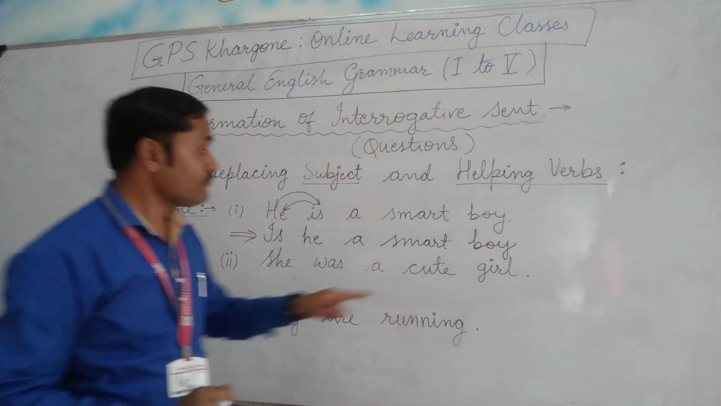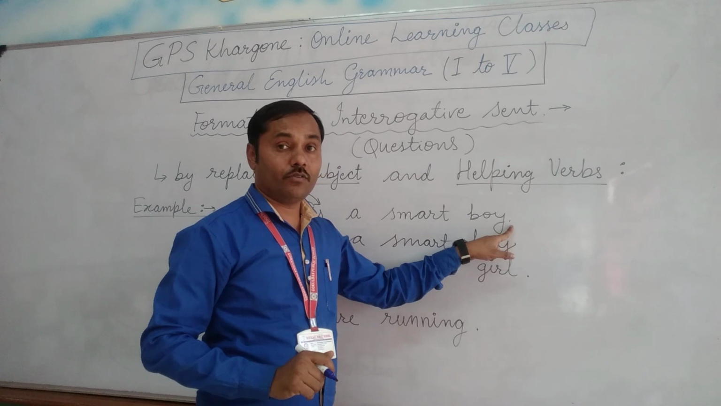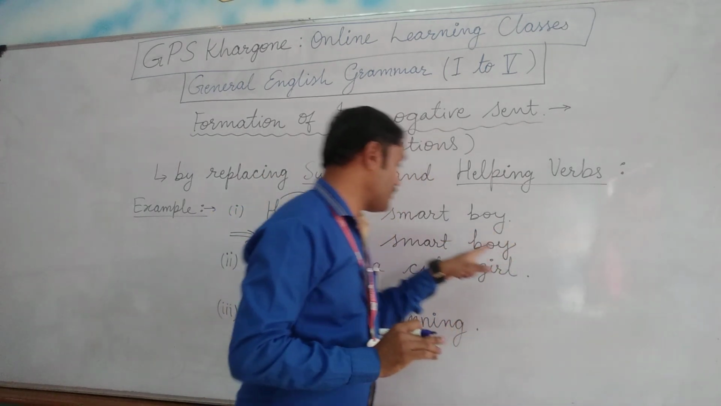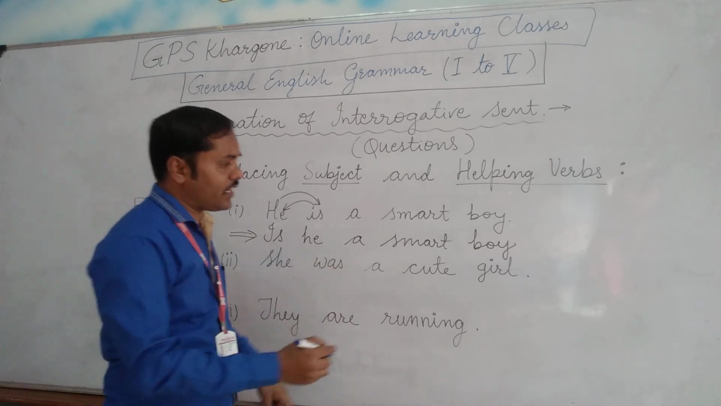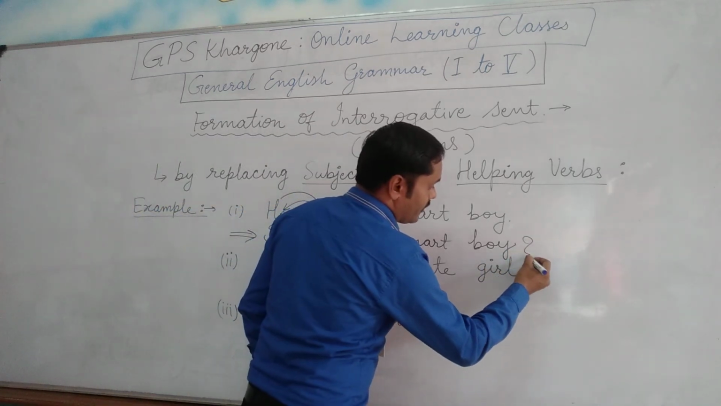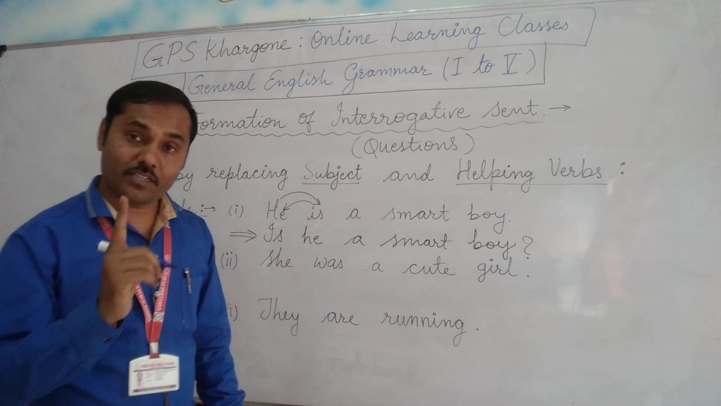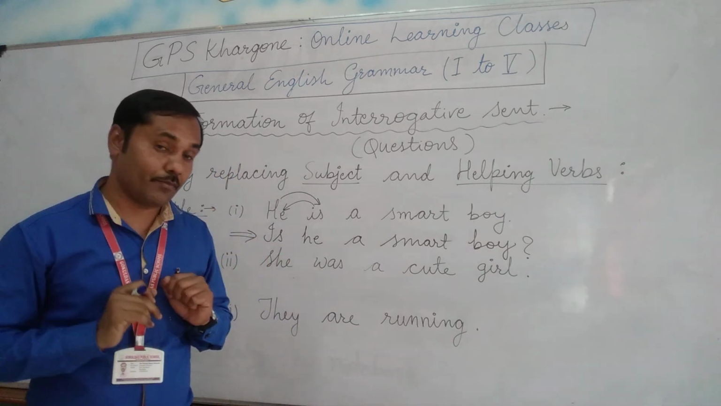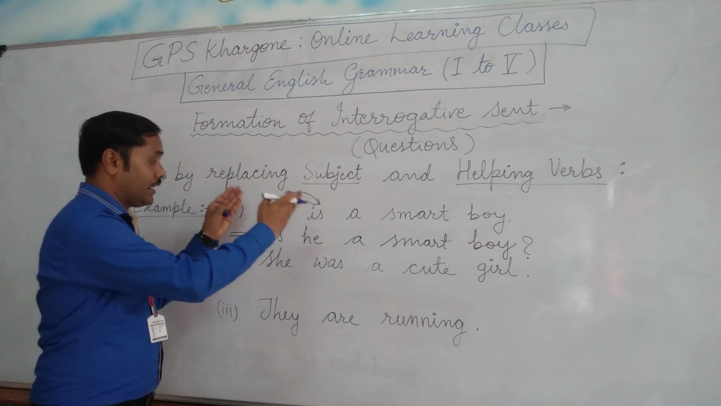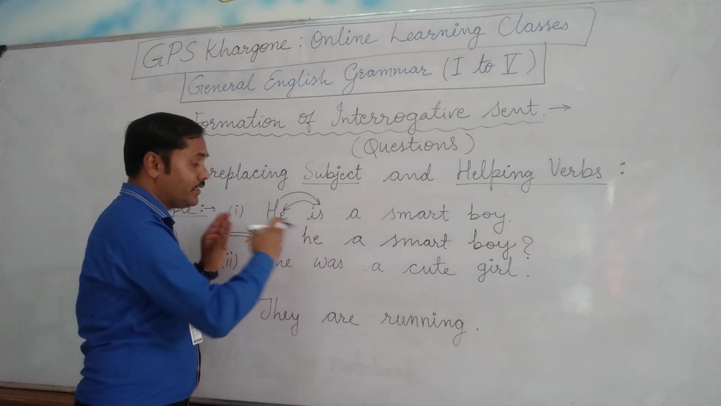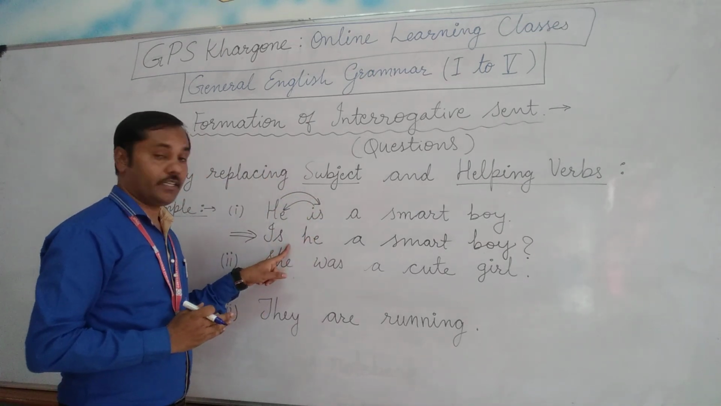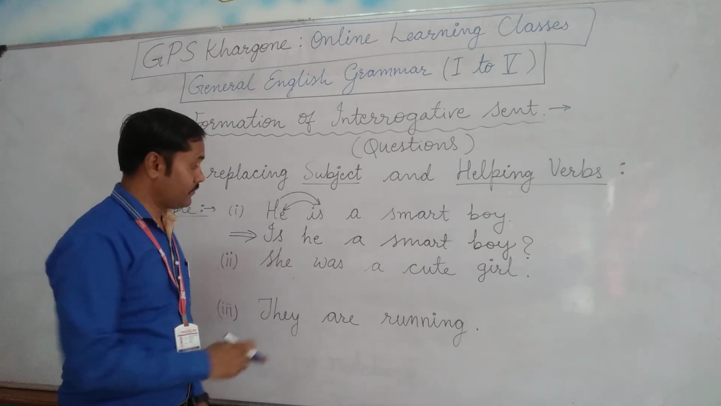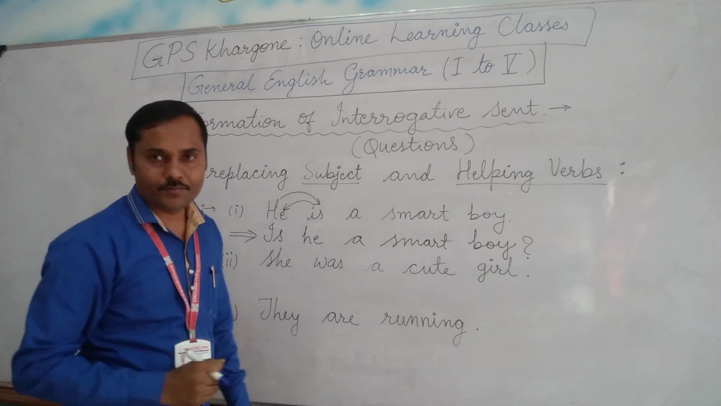One more thing: we need to look at the punctuation mark also. This is the full stop. Now it has become a question: is he a smart boy? Now we need to put a question mark at the end. These are the simple things we need to keep in mind to change an affirmative sentence into an interrogative sentence. Now this is an interrogative sentence. Is he a smart boy? Yes, he is a smart boy.